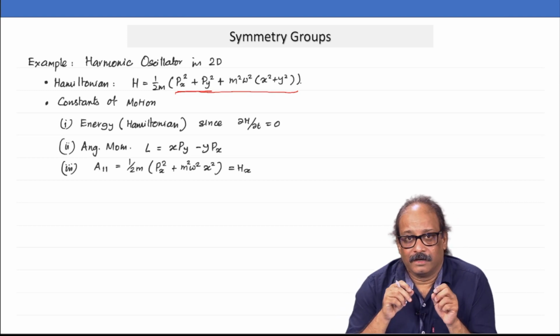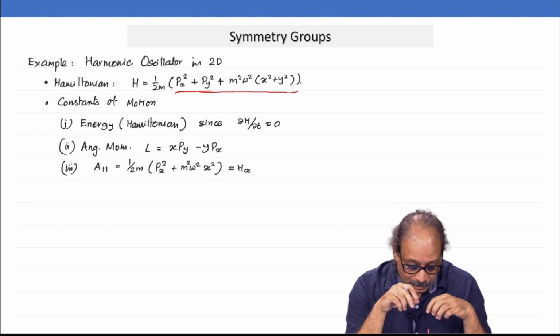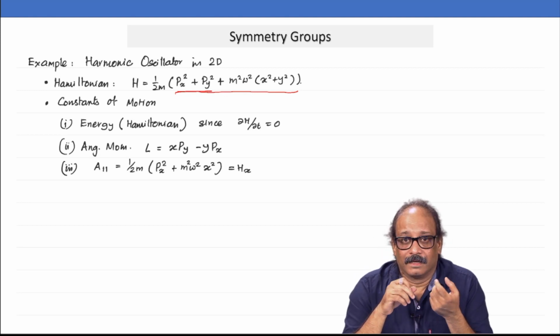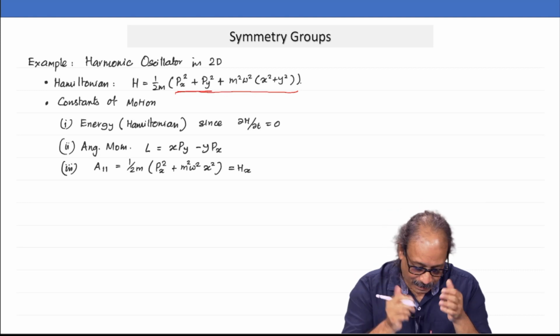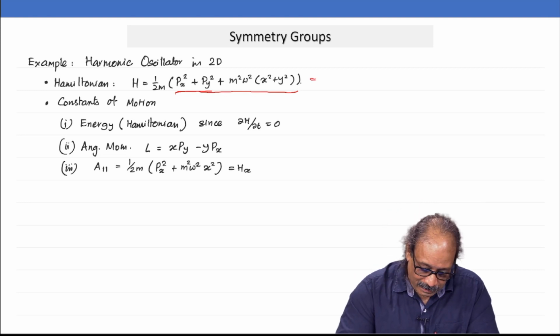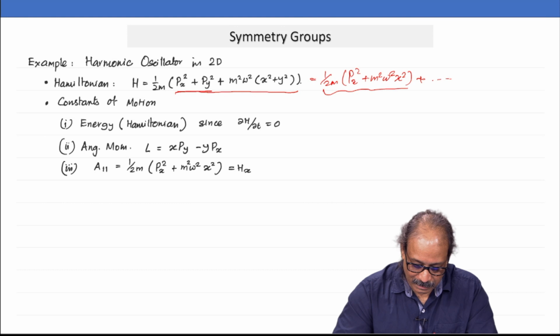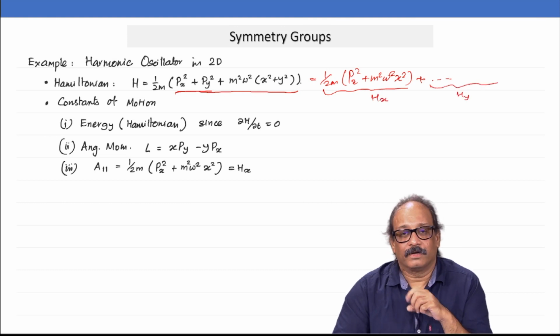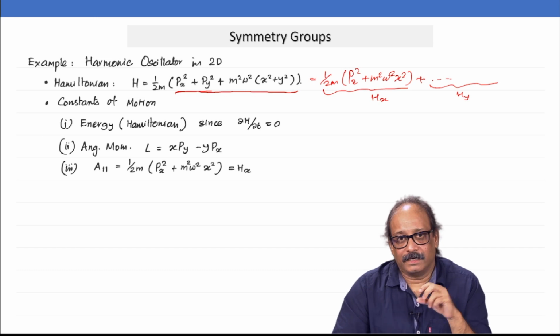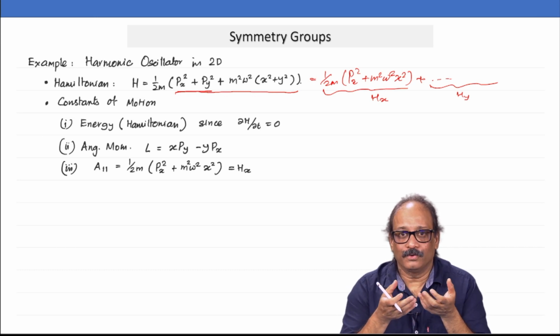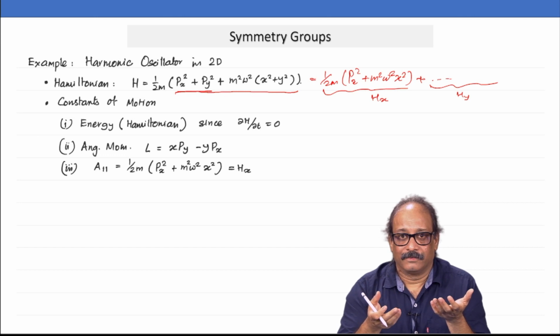Now, look at this very interesting thing. These two harmonic oscillators, one in the x direction, one in the y direction, I can actually separate this as 1 over 2m, and then you have px square plus m square omega square x square, and plus another term for y. Let me call this piece hx and this piece hy. What do you get? Hx and hy behave like two separate oscillators which are uncoupled.